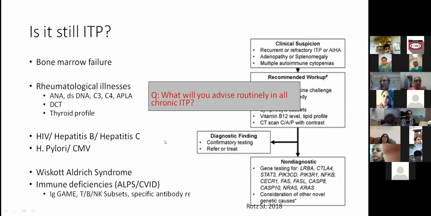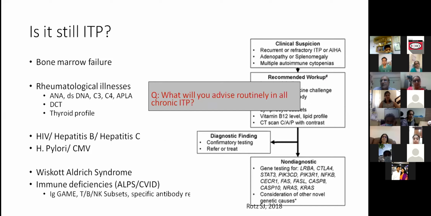And of course, unless there are suggestions, maybe cryptic clues could be there in the peripheral blood, or they might come up sometime. And then you can look at the B12 levels and folate levels, but again, one cannot make a routine that every child with chronic ITP should undergo such investigations.